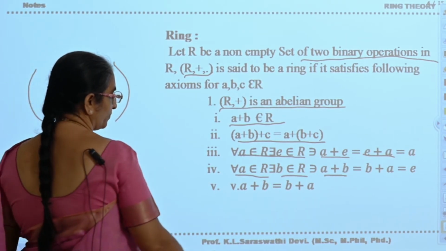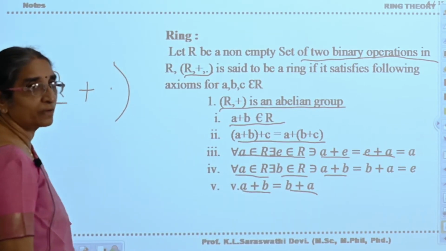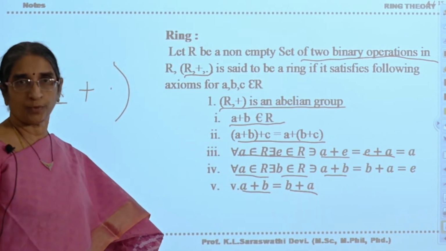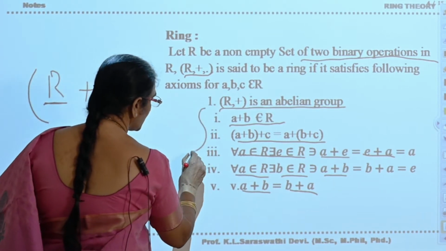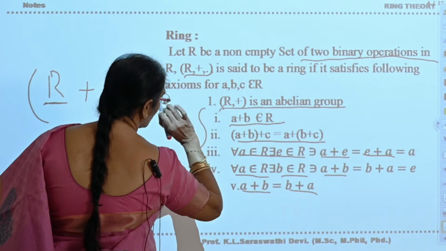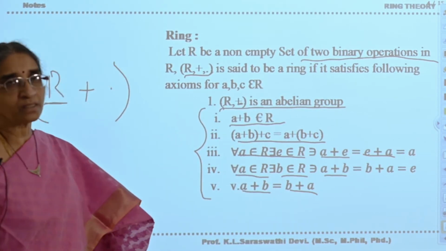Next, the last one: a + b should be equal to b + a for any a, b belonging to R. That is the commutative property with respect to addition. If all these five properties are satisfied by the elements of R with respect to addition, then we will say that (R, +) is abelian.